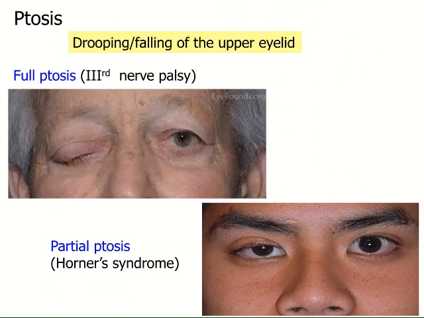This is an example for full ptosis and partial ptosis. In this lady, because of damage to the oculomotor nerve, there is full ptosis. And here you get partial ptosis due to damage to the sympathetic component. Now this partial ptosis is found in Horner's syndrome, where you get damage to the superior cervical ganglion in the neck region.